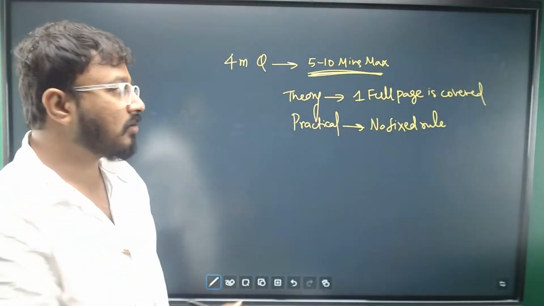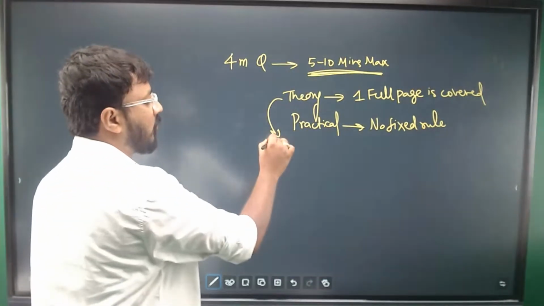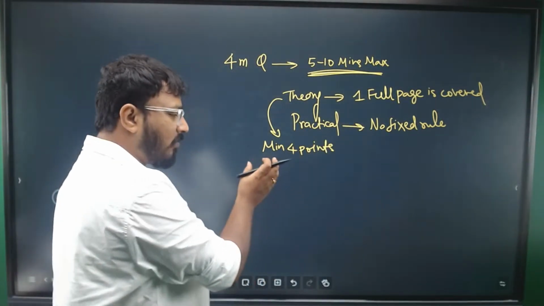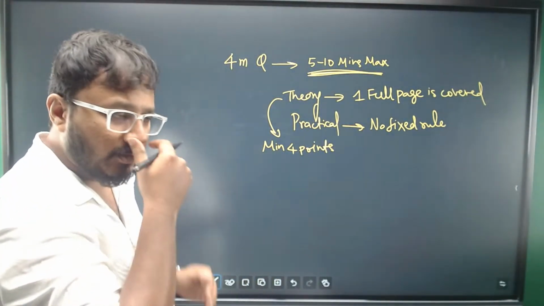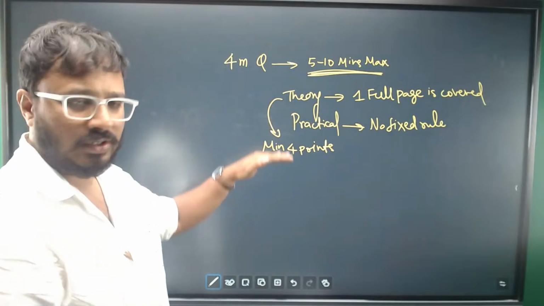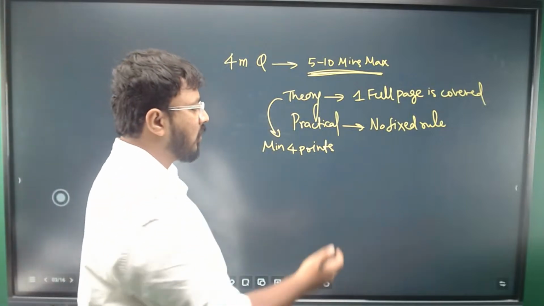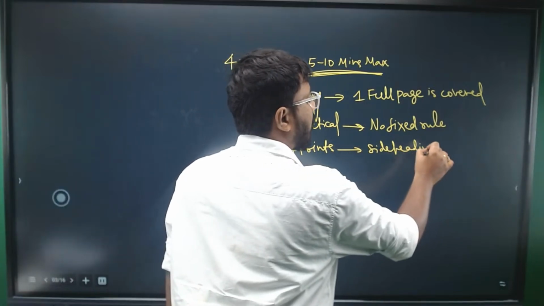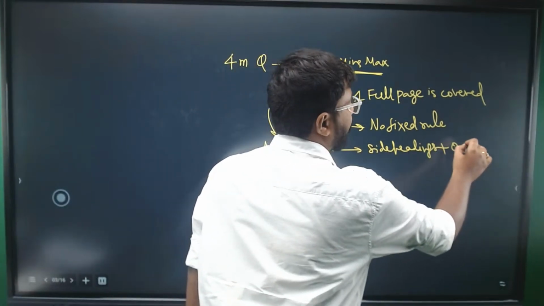How many points do you need to write for a theory question? Minimum 4 points. I'm saying minimum, so don't stretch too much. When answering a theory based question, make sure you write side headings and then give your own explanation.